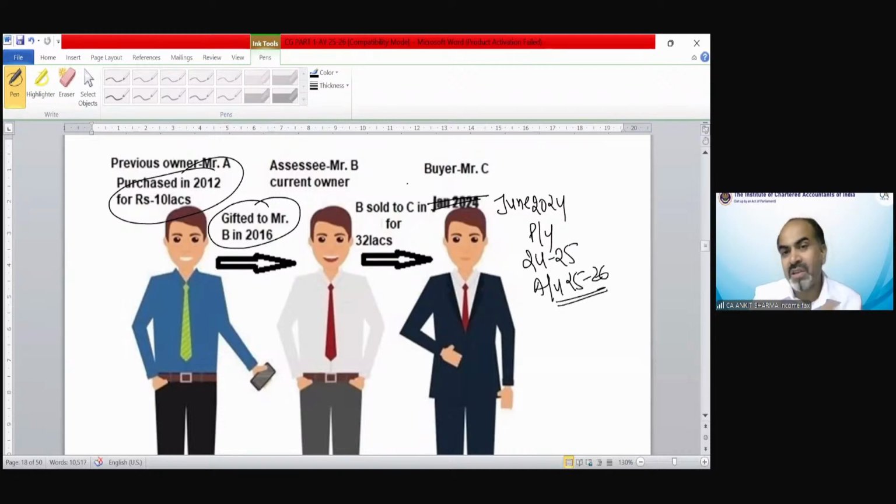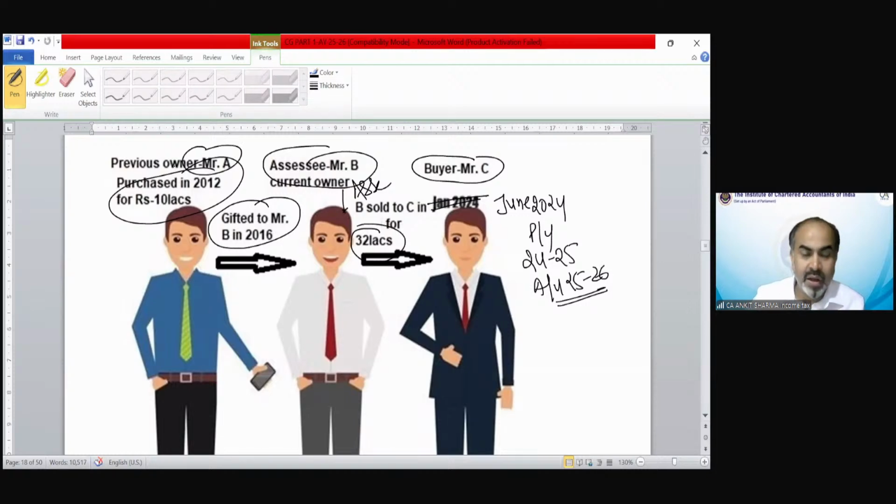So now, suppose B sold to C. Now the assessee would be B because he is getting the money from Mr. C, that is 32 lakh rupees. So he would be called the assessee and A would be called the previous owner. Now, how is it going to be solved? If I ask you, then the period of holding in this case would be from 2012, because we need to take from Mr. A till 2024.